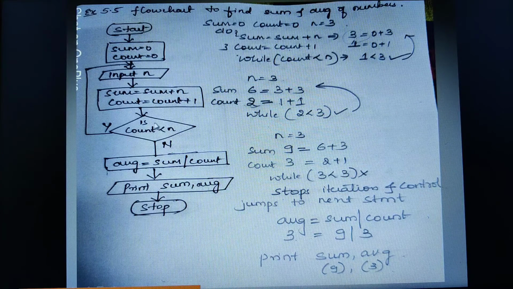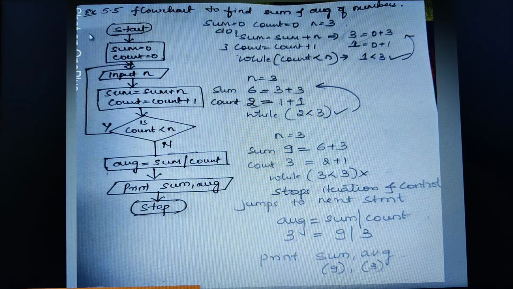Suppose when count becomes greater than n, we need to stop the repetition. The control should go to the next statement, wherein it will calculate the average. That is, average is calculated as sum divided by count, and finally I am going to print the sum and average and then stop.